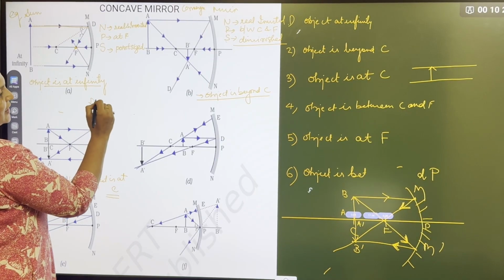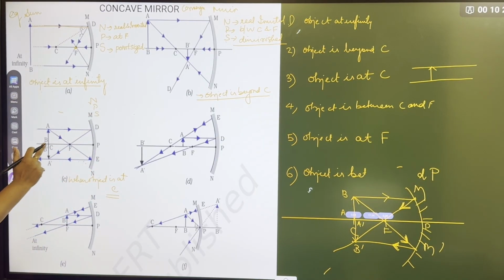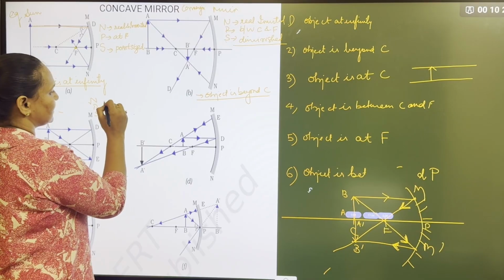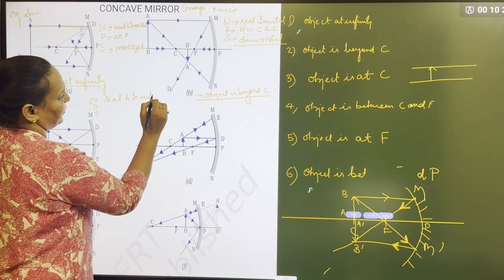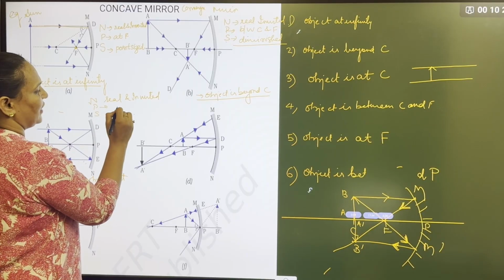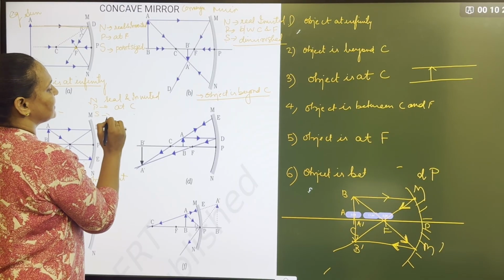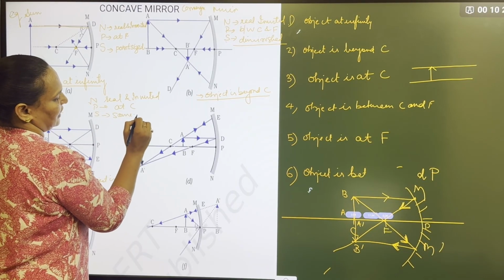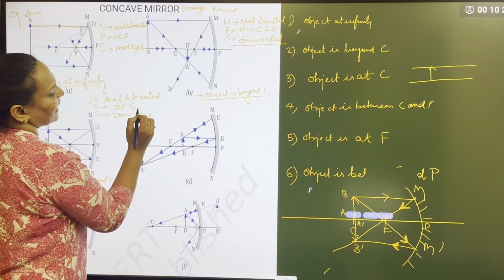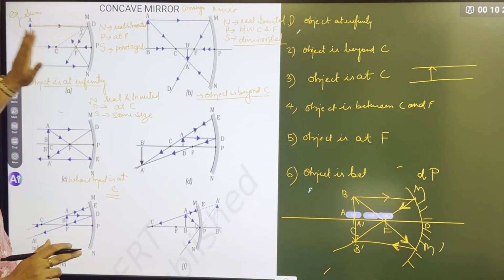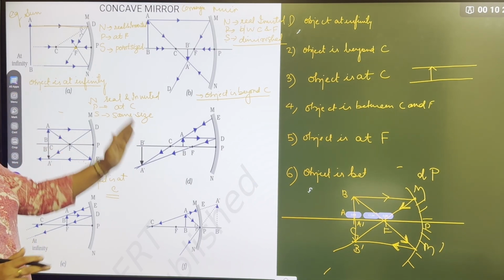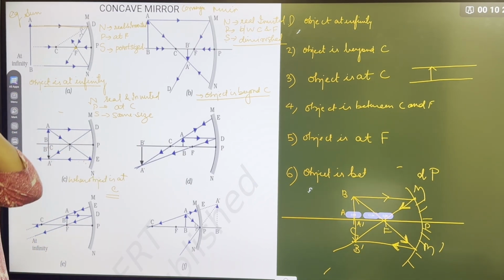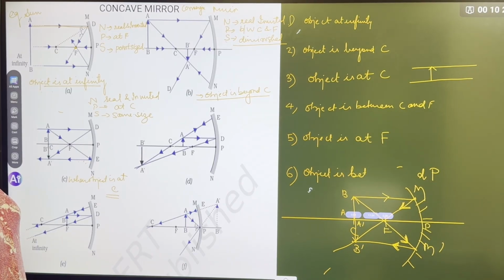So what is the NPS, guys? Image is again below the principal axis, real and inverted, position at C, same size. See, can you see when it was a very far point, the size? When it is beyond C, it is diminished. Now at C, it has become same size. Got it? I hope everybody is understanding.